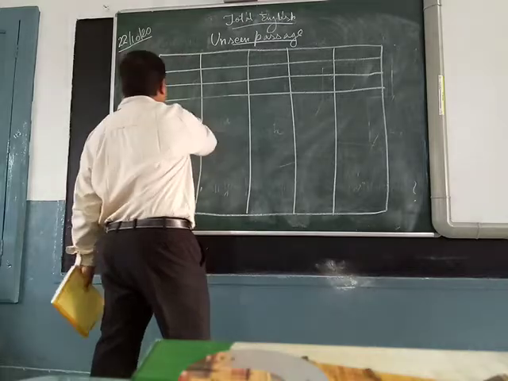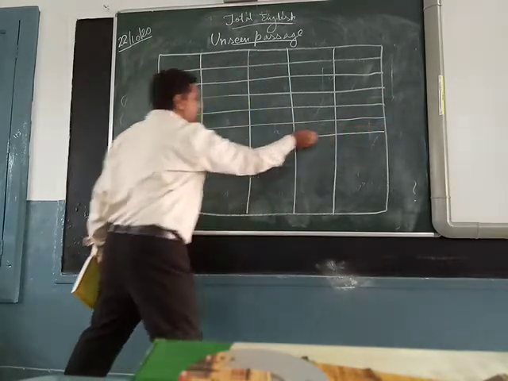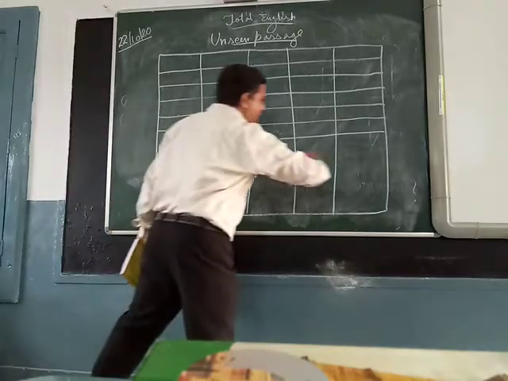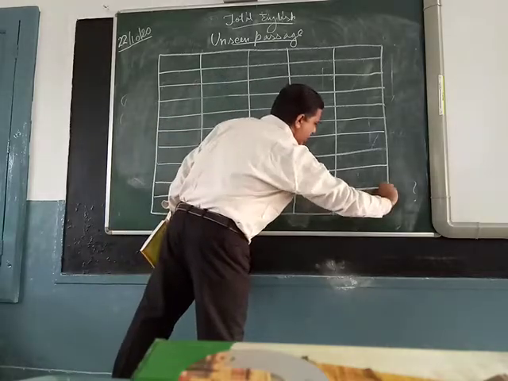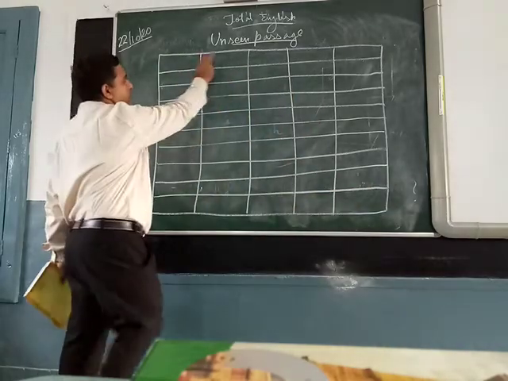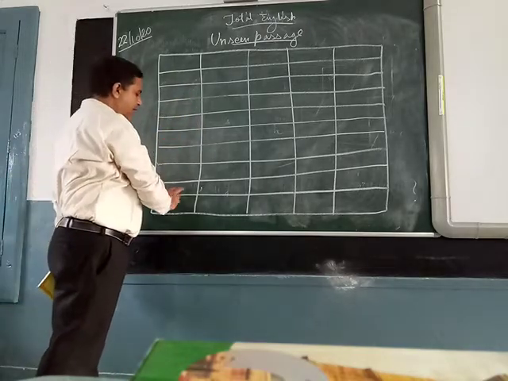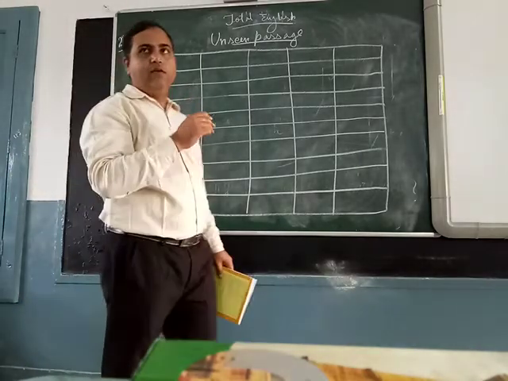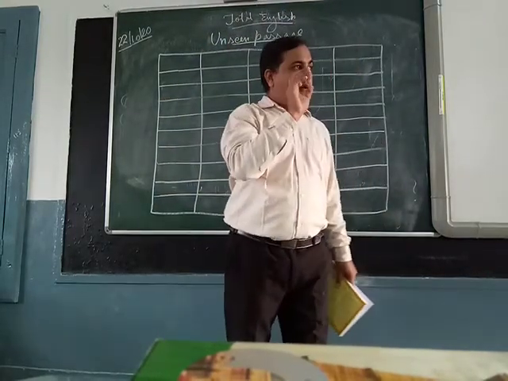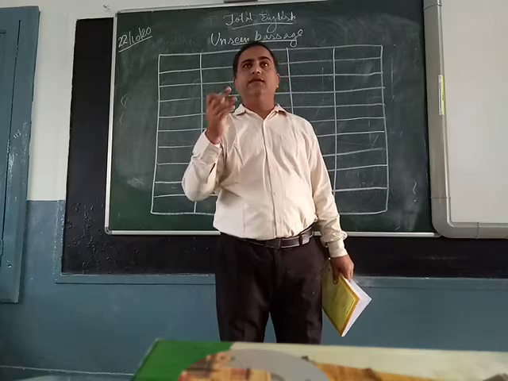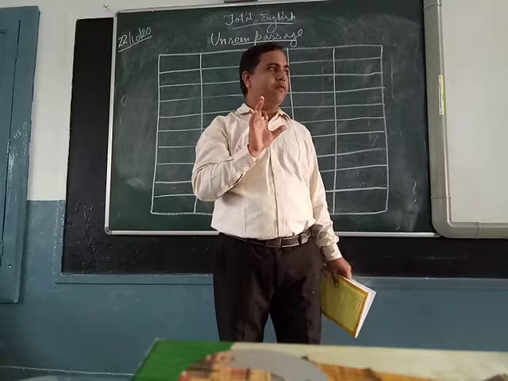3, 4, 5, 6, 7, 8, 9 and 10. So 1, 2, 3, 4, 5. 1, 2, 3, 4, 5, 6, 7, 8, 9, 10. 10 5s are 50. So for this you have to do this. And then you have to write what is the surprise ending of the story. Surprise ending only you have to mention.